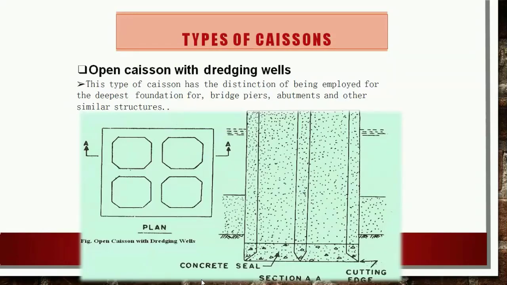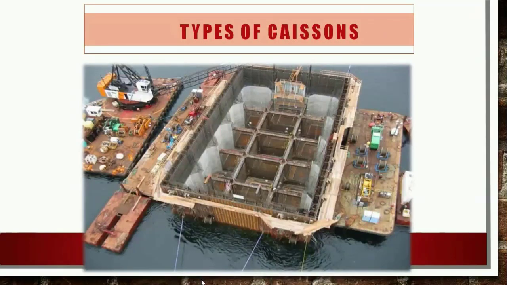So after placing the caisson in its correct position, it is sunk by excavating the soil near the cutting edges. Sometimes controlled blasting may be necessary. Initially the caisson sinks due to its own weight, but later on it becomes necessary to load the caisson. Steining is built further as the sinking continues, so lots of care is to be taken to see that the sinking is vertically downward only. Weight may be adjusted to achieve this, and also by excavating the soil in the portion necessary. So this is the figure.